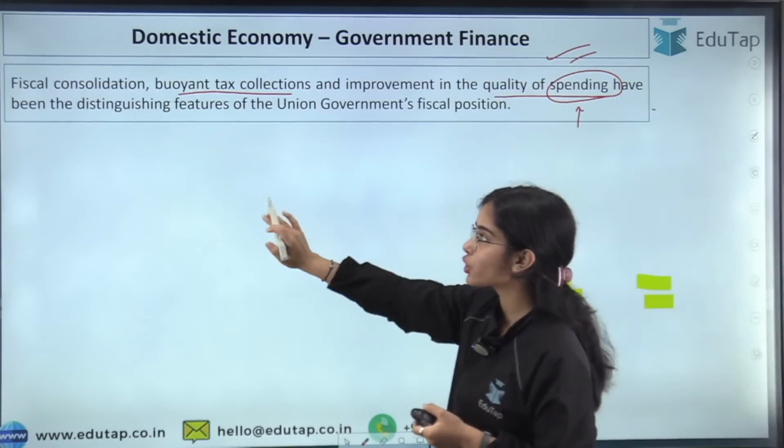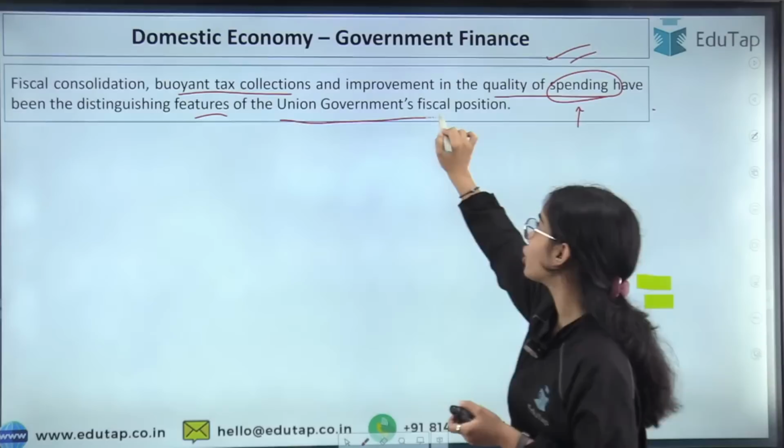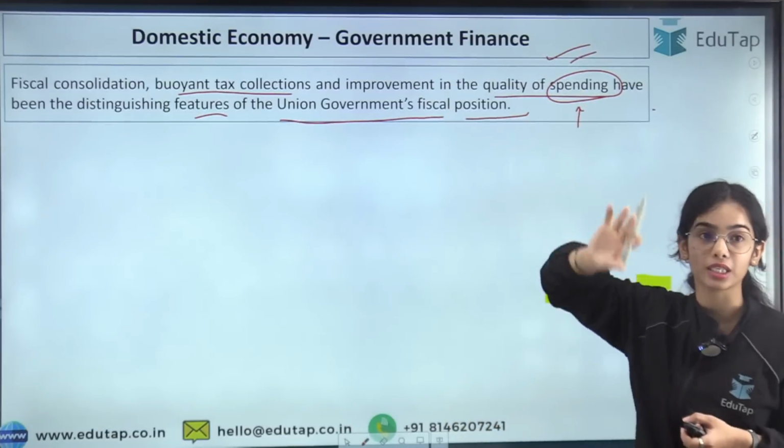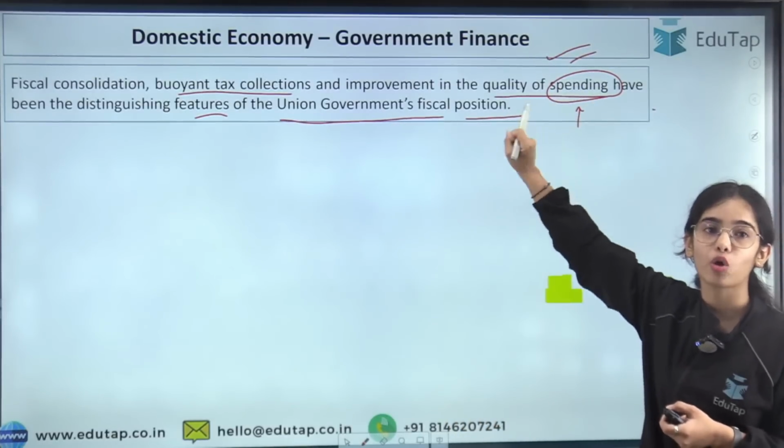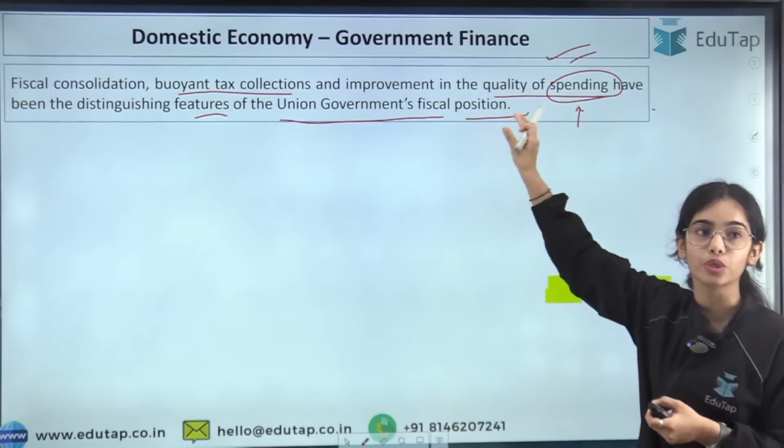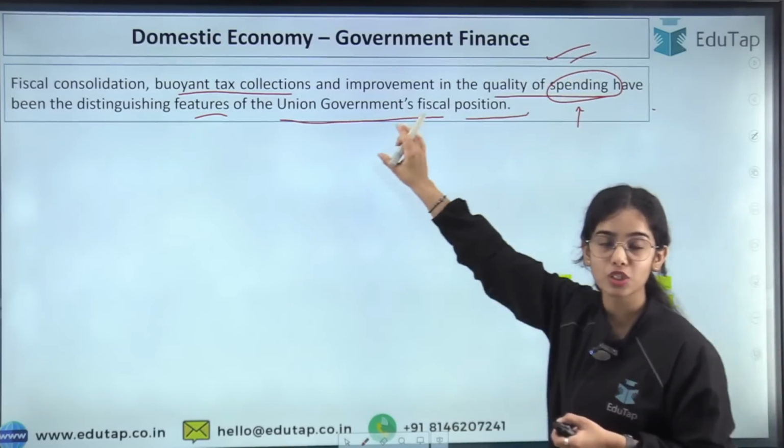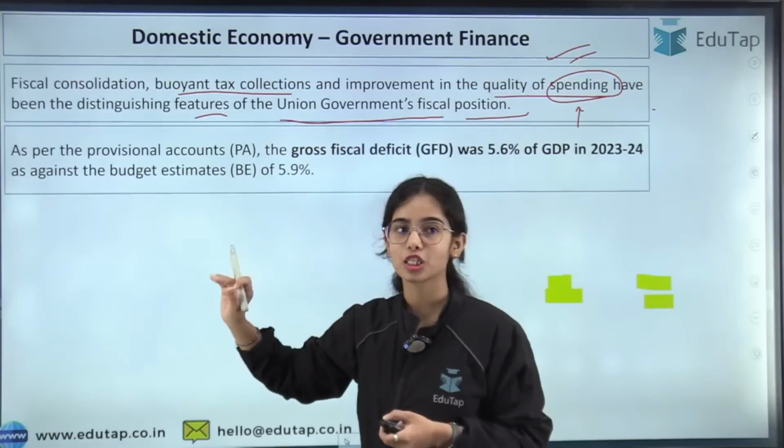These have been the distinguishing features of the union government's fiscal position as compared to the other countries. We have a solid stance, a good stance in the fiscal consolidation. We are focusing on the fiscal consolidation.